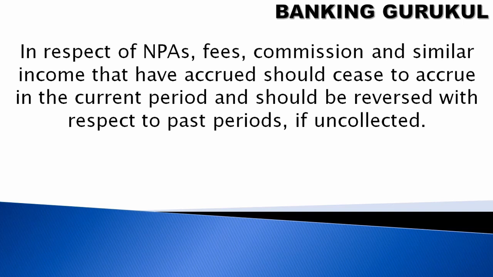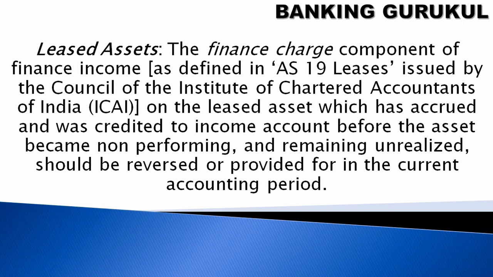In respect of NPAs, fee, commission and similar income that have accrued should cease to accrue in the current period and should be reversed with respect to past periods if uncollected. Even fee and commission, if not collected from the respective account, should also be reversed. Leased assets: for a leased asset on which income accrued and was credited to income account before the asset became non-performing, the remaining unrealized amount should be reversed or provided for in the current accounting period.